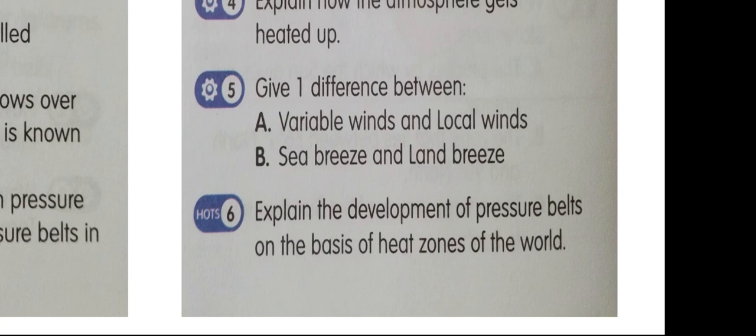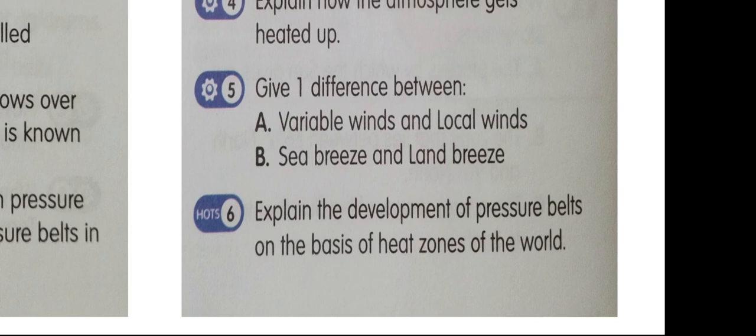Variable winds depend on the sudden fall or rise in pressure system. Local winds depend on the pressure difference between the land and sea. Variable winds are named as per the region they develop in, the tropical or temperate.